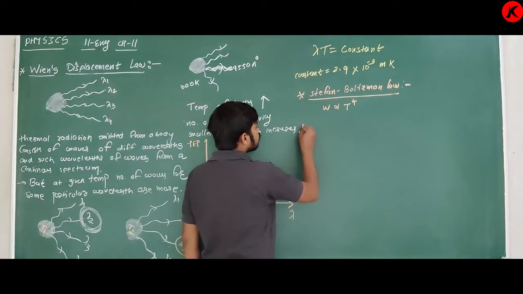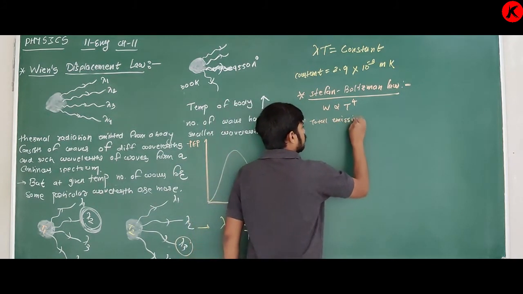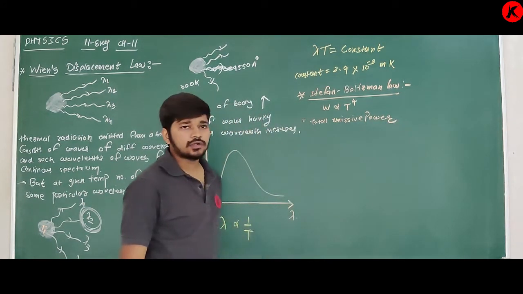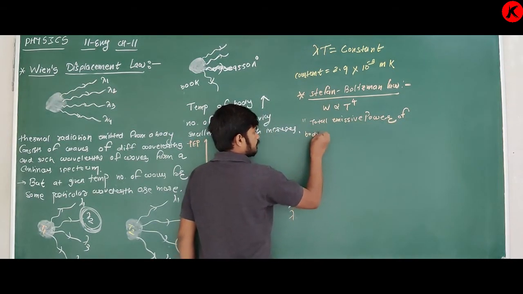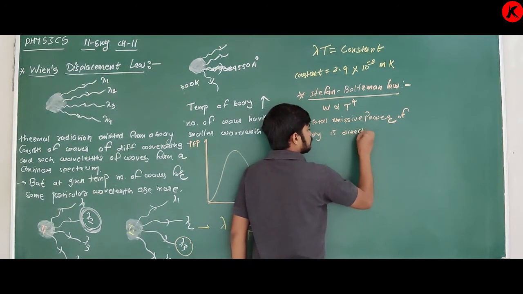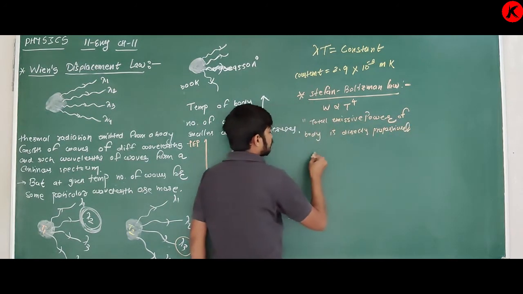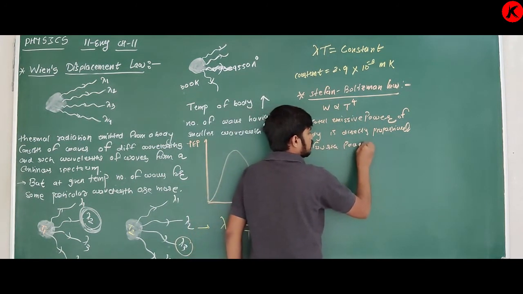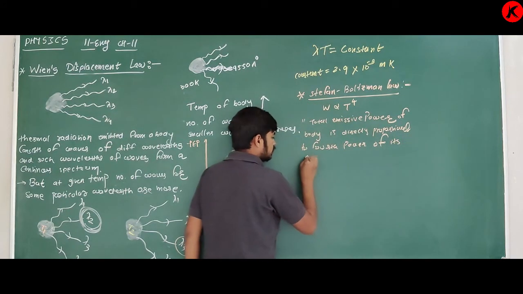So what is the Stefan Boltzmann law? The total emissive power of a body is directly proportional to the fourth power of its absolute temperature.